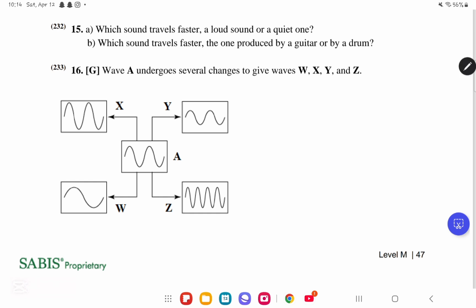Now for part B, which sound travels faster, the one produced by a guitar or by a drum?